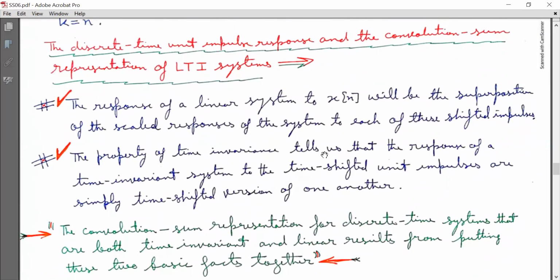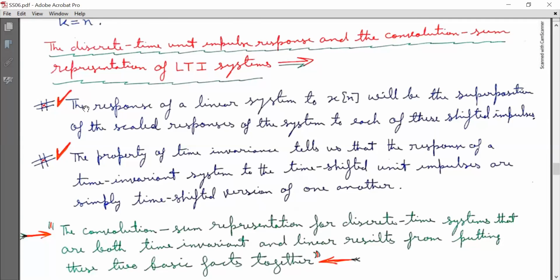Now, next is the discrete time unit impulse response and the convolution sum representation of LTI systems. Now we need to consider two facts. Number one, the response of a linear system to x[n] will be the superposition of the scaled responses of the system to each of these shifted impulses.